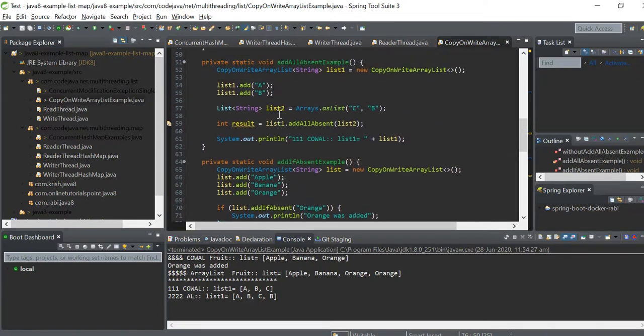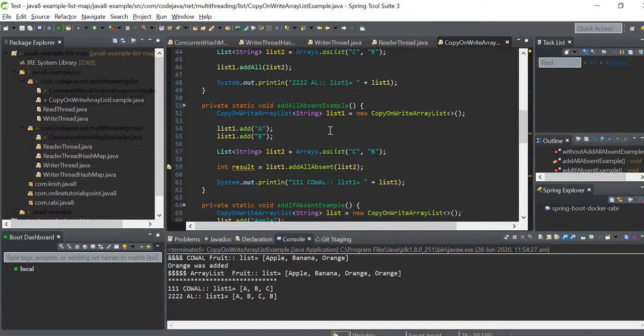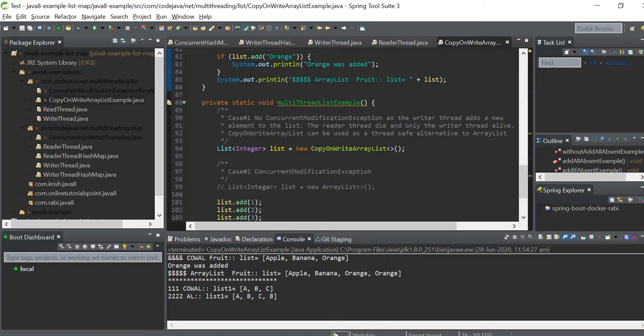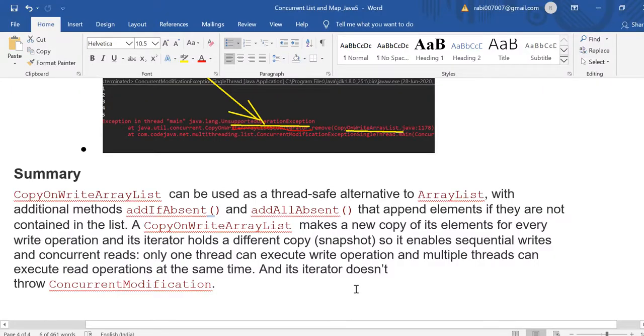And add all absent: the first list contains a b, the second list contains c b, so you will find a b c only. Add all absent is another function here. Okay, hope you have enjoyed. So, the use of copy on write array list and concurrent hash map. Thank you very much.